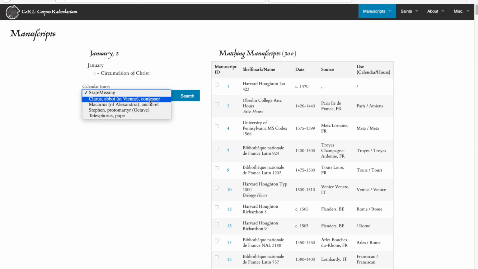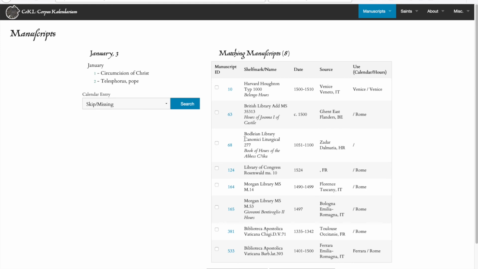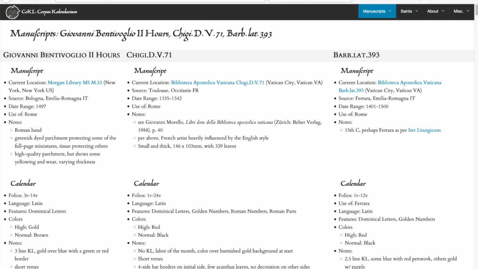So, you set your second date, in this case, Pope Telesphorus. Search locks it in, and here we see that we have 8 manuscripts with the circumcision on the 1st and Pope Telesphorus on the 2nd. As you'd expect, selecting the checkboxes allows you to compare manuscripts.